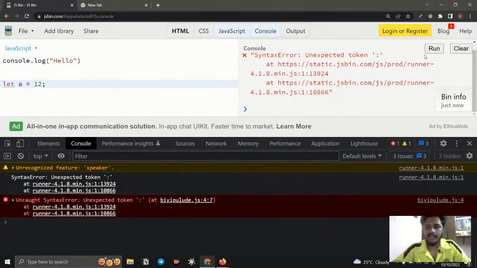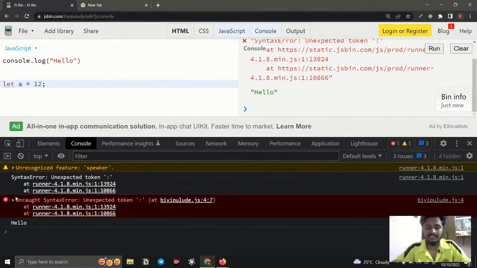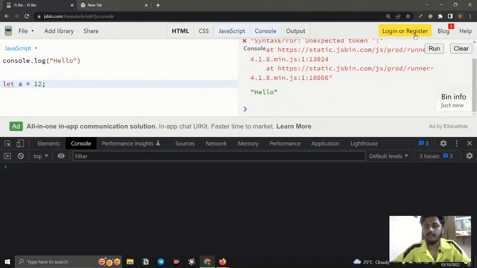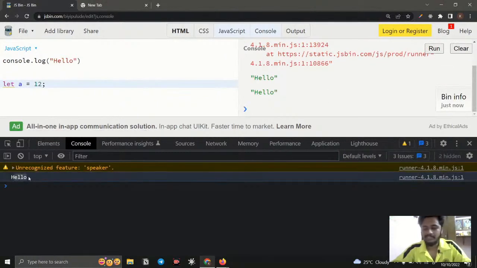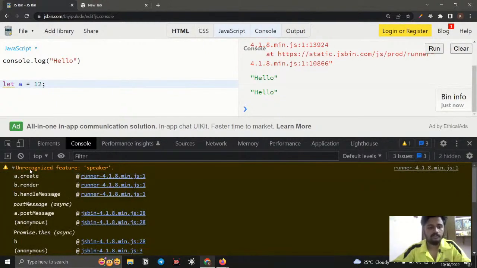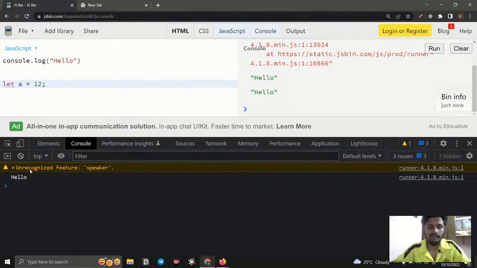If I run again, you can see the error is still there, which means the page has not been reloaded. That is why the error has not gone. So I will refresh and run again. Now you can see the page doesn't show any error. The yellow color is all about warnings, and warnings are nothing we need to worry about. The only thing you need to worry about is the errors. If you get something in red, that is an error, so you need to check that line and rectify it.